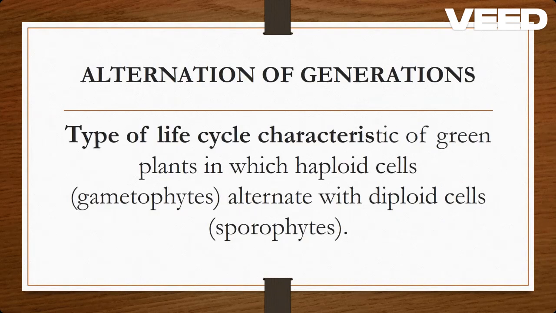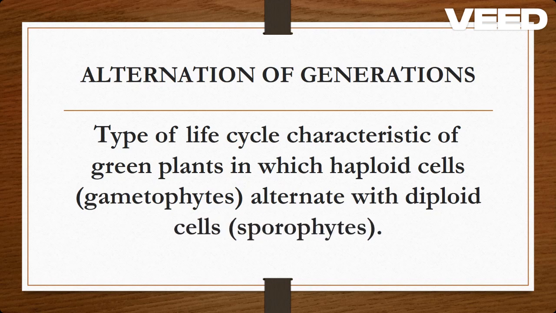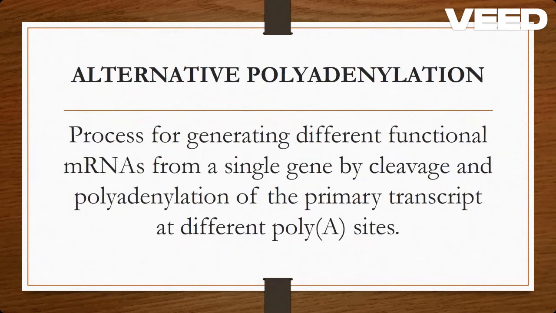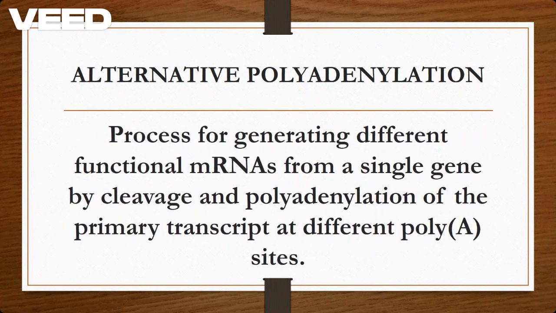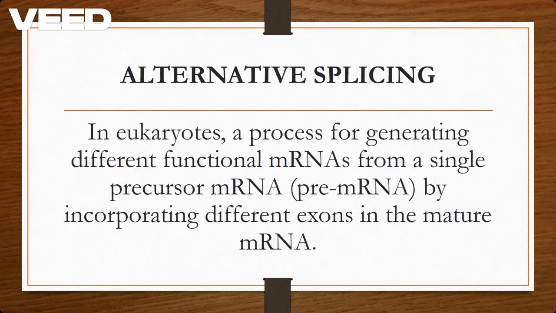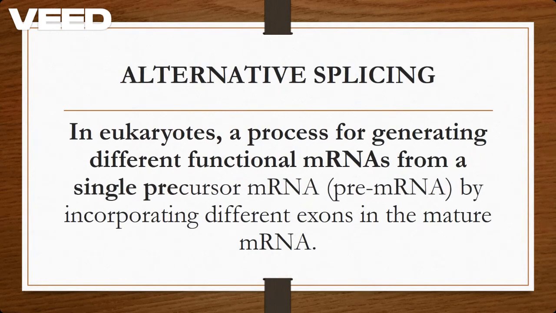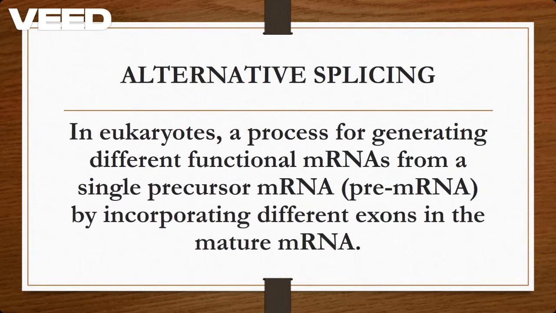Alternation of generations. It's a type of life cycle characteristic of green plants in which haploid cells, gametophytes, alternate with diploid cells that are sporophytes. Alternative polyadenylation. It's a process of generating different functional mRNAs from a single gene by cleavage and polyadenylation of a primary transcript at different poly A sites. Alternative splicing. In eukaryotes, a process for generating different functional mRNAs from a gene's precursor mRNA, that is pre-mRNA, by incorporating different exons in the mature mRNA.